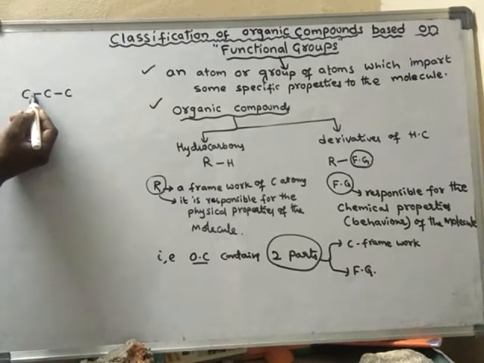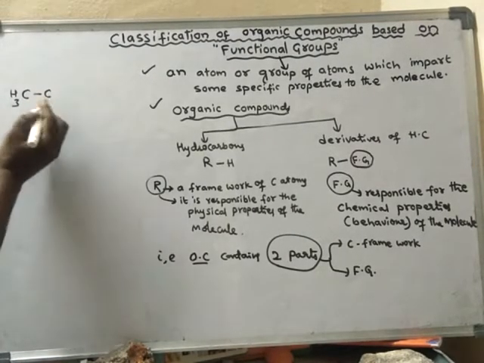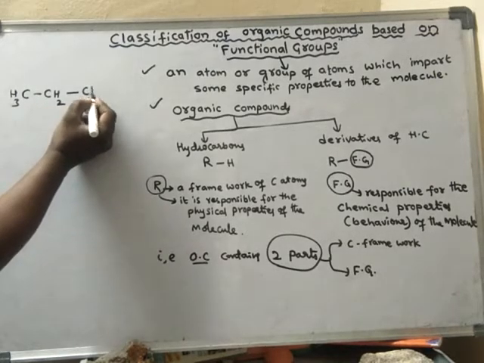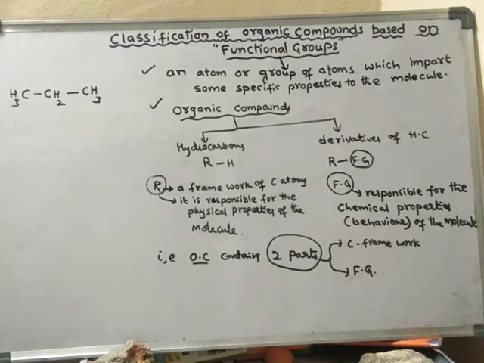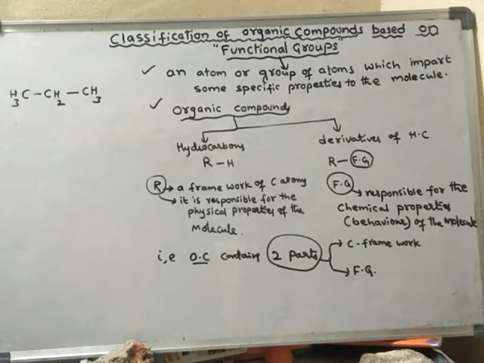This carbon is bonded with only a single bond to one carbon, hence it gets 3 hydrogens. This carbon gets 2 hydrogens, and this carbon gets 3 hydrogens. Now let us assume this is an organic compound.